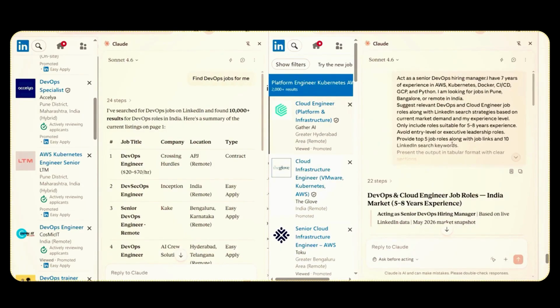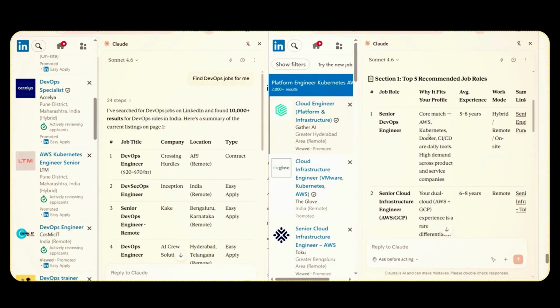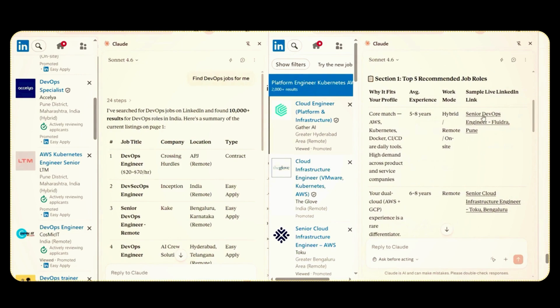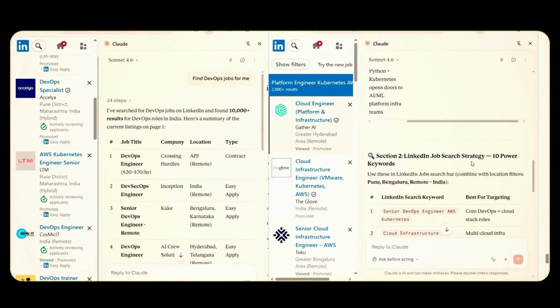Then we have already mentioned what kind of skill sets we need to check. Based on that, it has given you the job opportunities which have all those skill sets. And along with this, it has also shared the link. You can simply click on this link and apply for the job. So this is section 1, where it has shared the details.